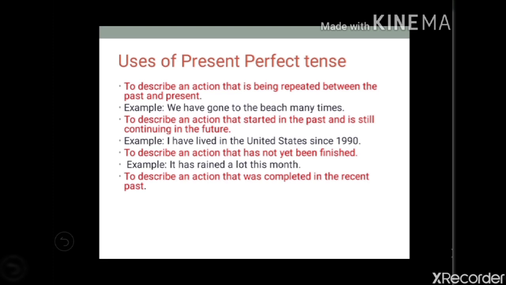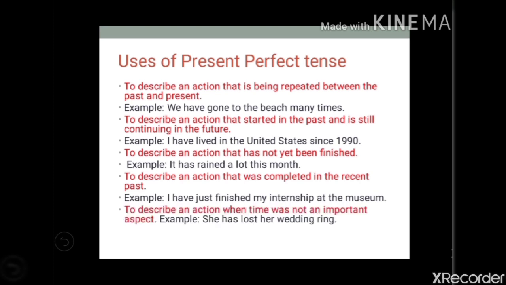To describe an action that was completed in the recent past, recently completed, such an action we denote through present perfect tense. For example, I have just finished my internship at the museum. Again, if you want to describe an action when time was not an important aspect, for example, she has lost her wedding ring. Time is not important, but the action is important, and whenever you want to describe such an action, you have to use present perfect tense.